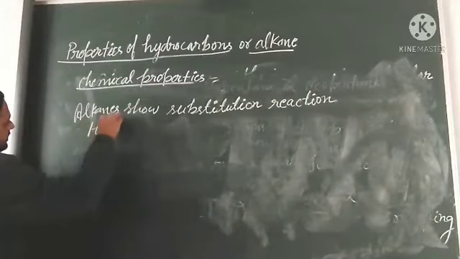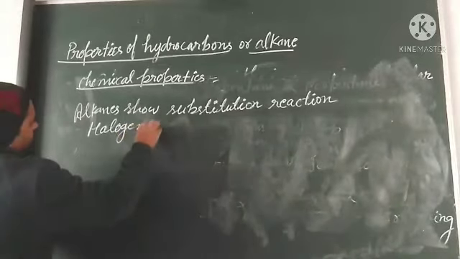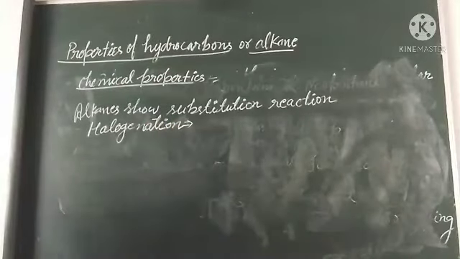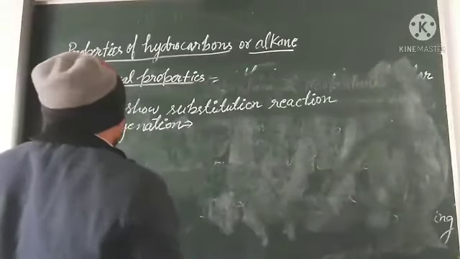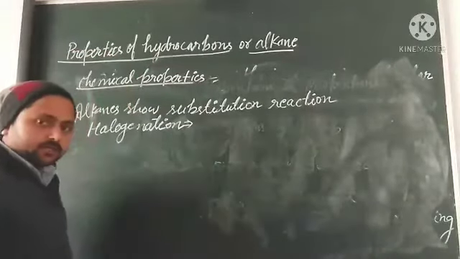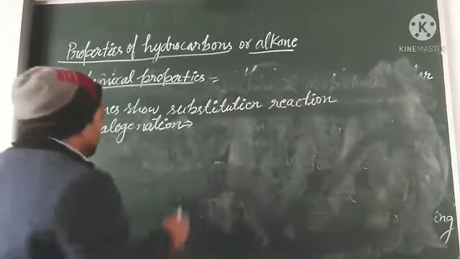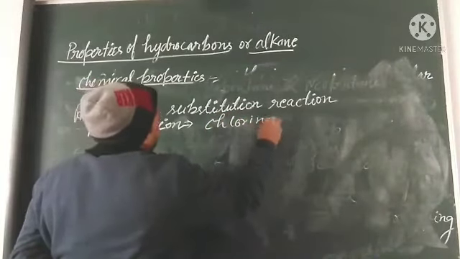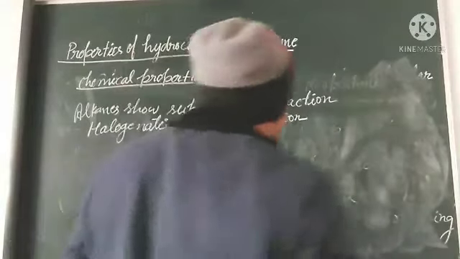And in halogenation we will see chlorination. So let us see what is chlorination.